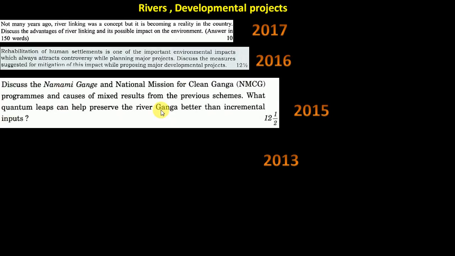2015: Namami Gange, the national mission for cleaning Ganga. You know, when this government came, they scrapped whatever was already there, and they made a new, fresh, very comprehensive scheme. And it is working fine also. It will take some time, but anyway the scheme is going fine. So related things can also come. You should know who is the chairman of this board, who is implementing, and how the funding works. All these things you should know about these schemes.